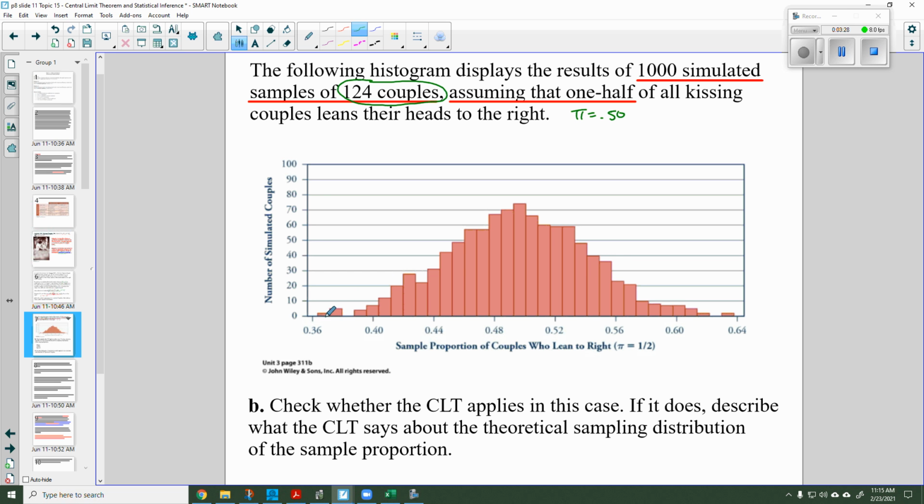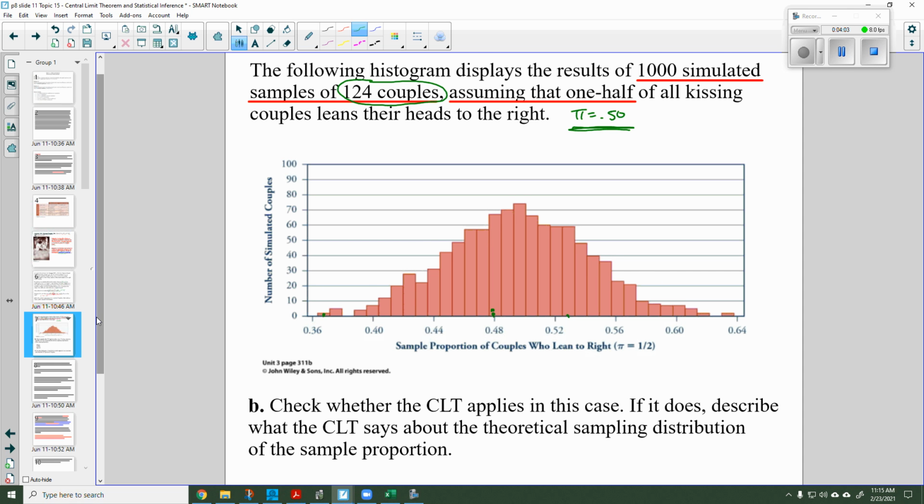And let's say we did that the first time and it was like 0.37. And then we did it again and then it was 0.48. And then we did it again and we had another 0.48. And then we got another 124 people, and we got a 0.54. And we did it 1,000 times. We would have constructed this dot plot or histogram here, and it would look like this, if we were assuming that the population proportion is 0.50. This is what the histogram would look like.